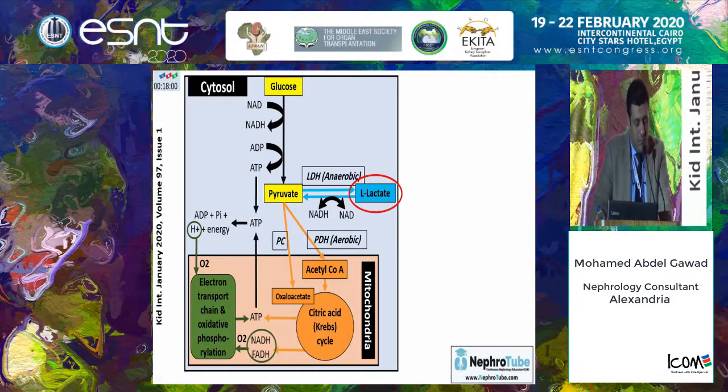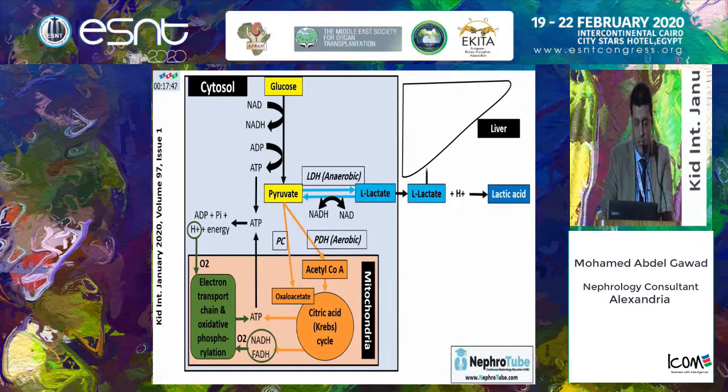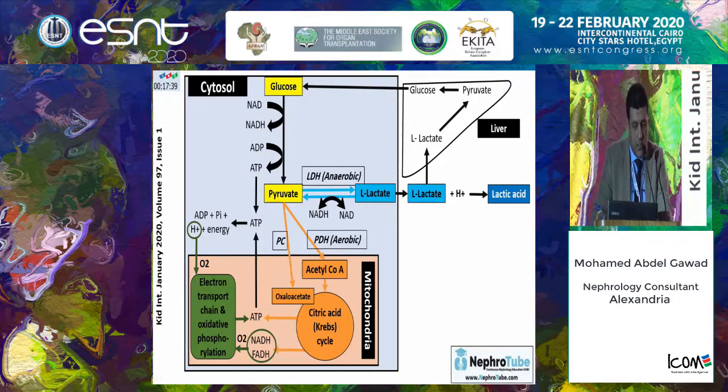The lactate will be increased in the cytoplasm and move to the systemic circulation. Lactate will bind the hydrogen in the systemic circulation to form lactic acid. In the circulation, normally lactate will be taken up by the liver. Then in the liver it will be converted into pyruvate, then to glucose, and reused by the cells, and this is what is called the Cori cycle.